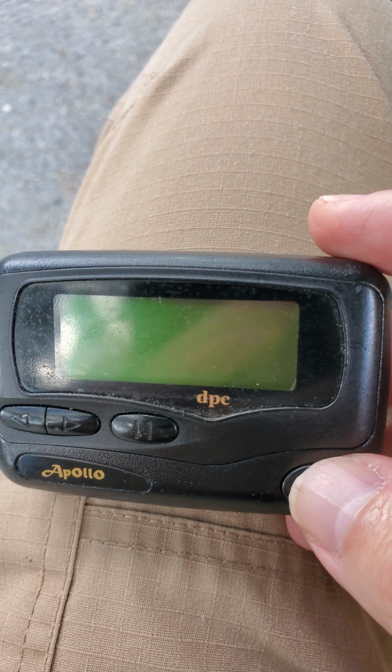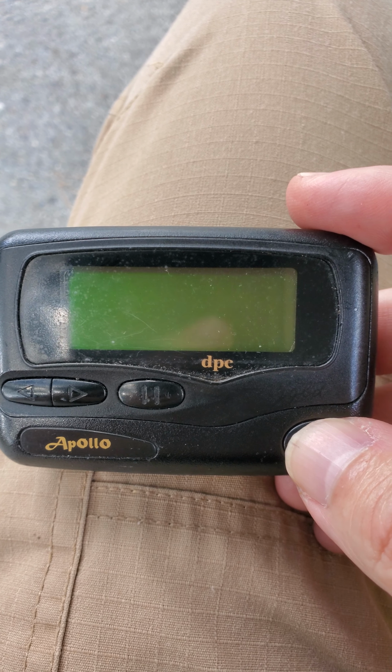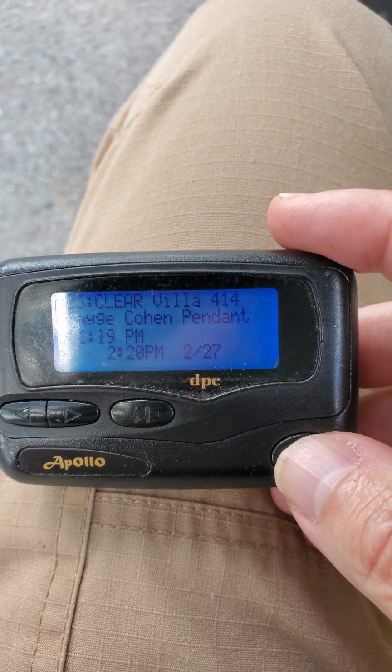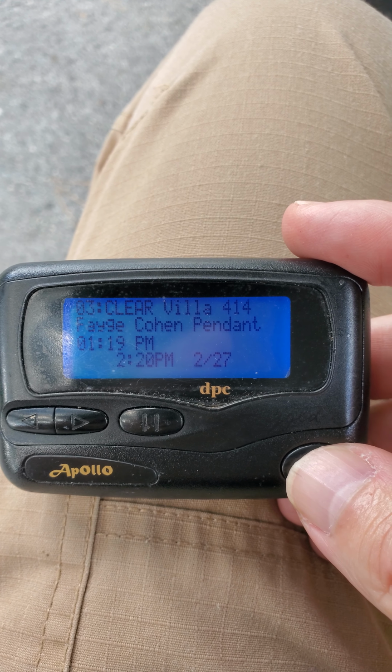Alright, so we just had a med alert. I have cleared it. It was accidental. But the pages are still on the pager itself. So now we need to clear the pager.